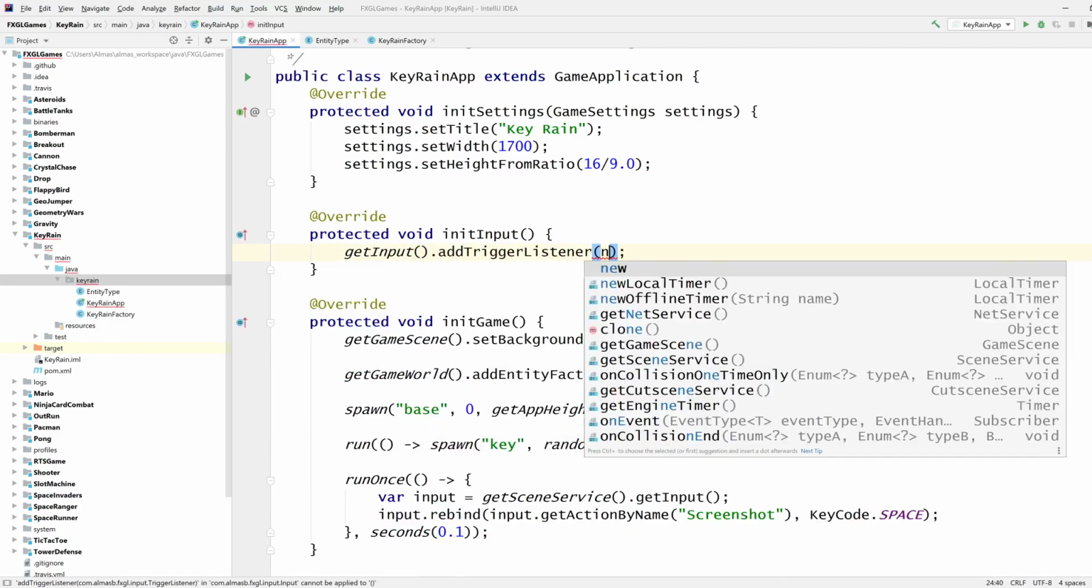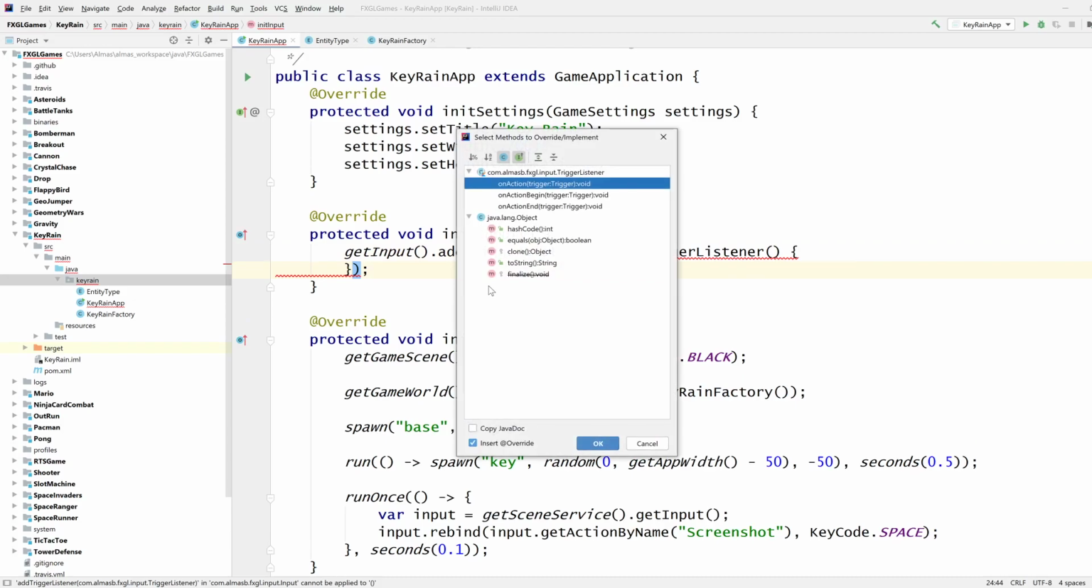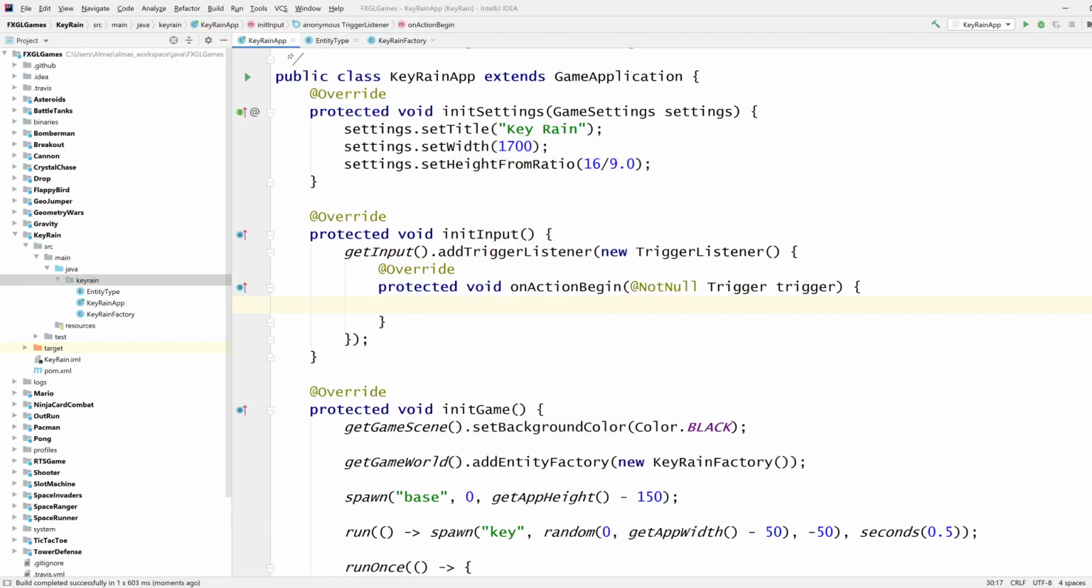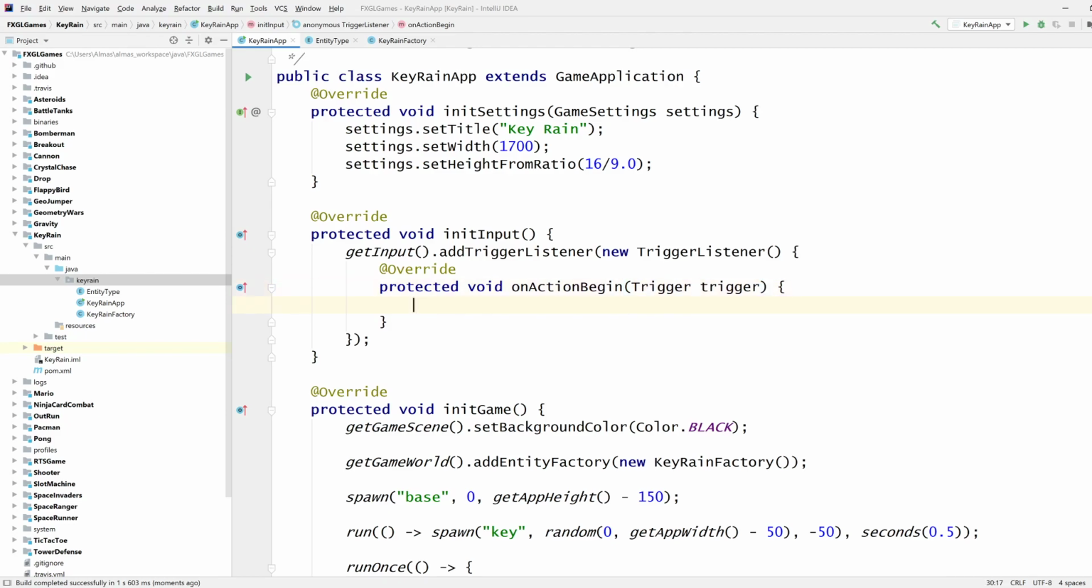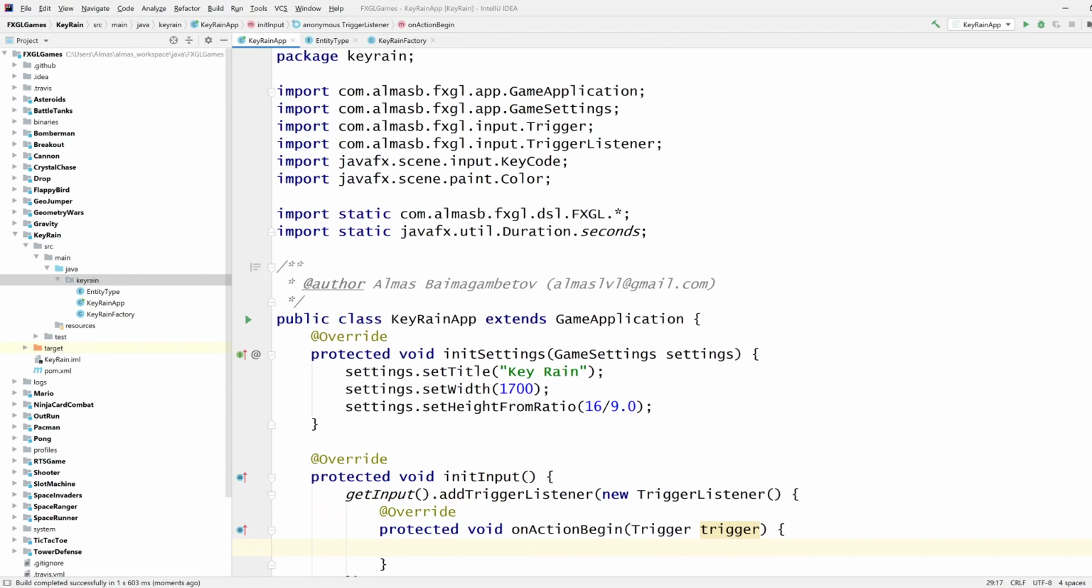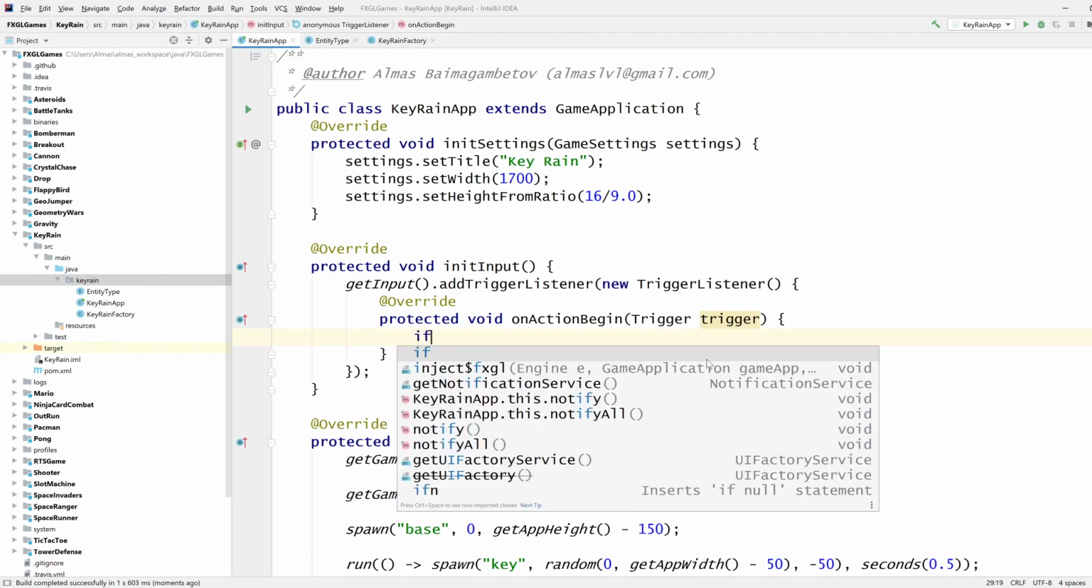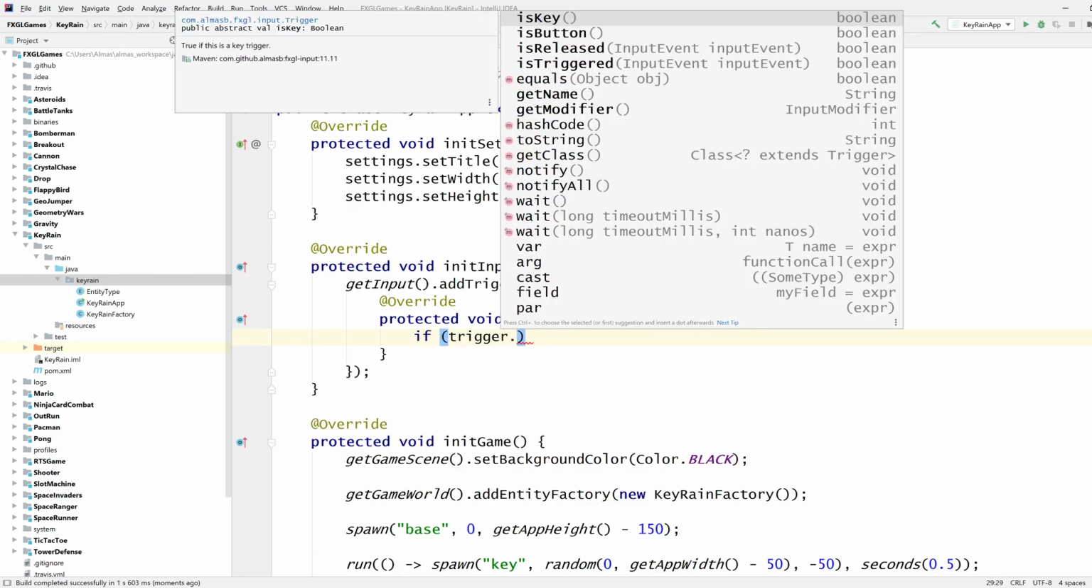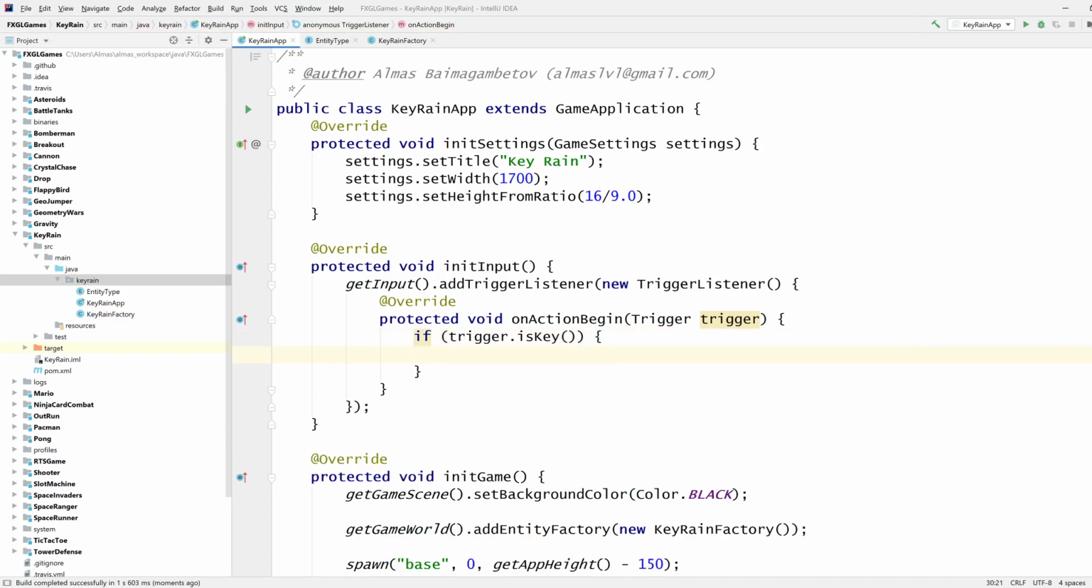And for now, we're going to use our new trigger listener, because we can't really create an action binding, because, well, you could bind literally every key on the keyboard, between A and Z, but a more elegant approach is to have a trigger listener. You're not binding it to a trigger, you're just saying whenever something gets triggered, call me. And then we can figure out what got triggered. If trigger is key, then we can typecast it to key trigger.